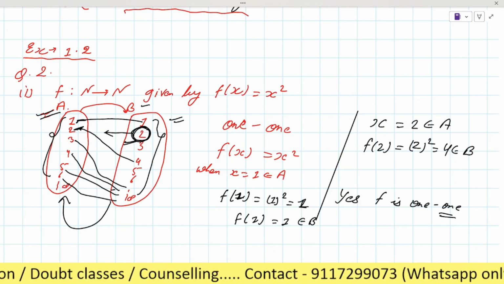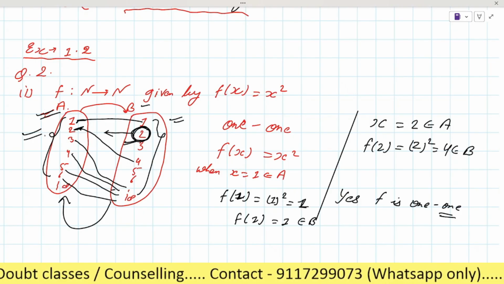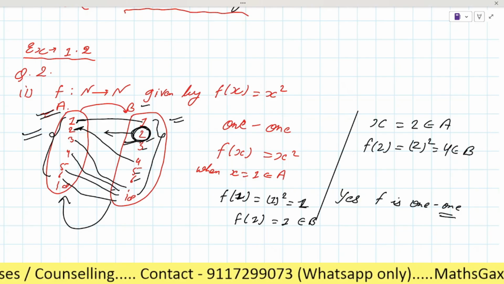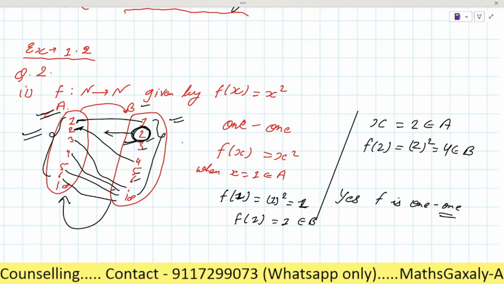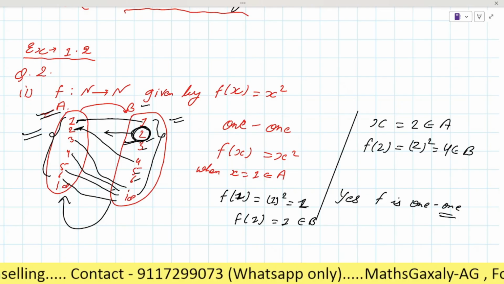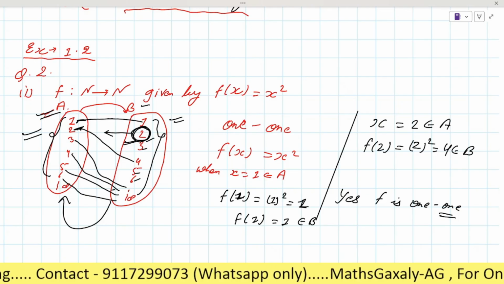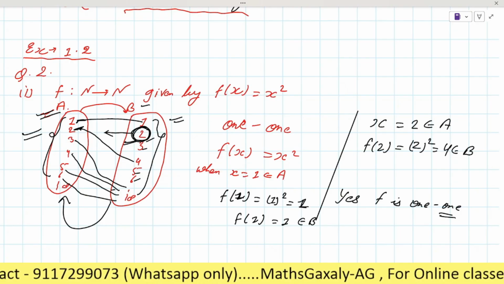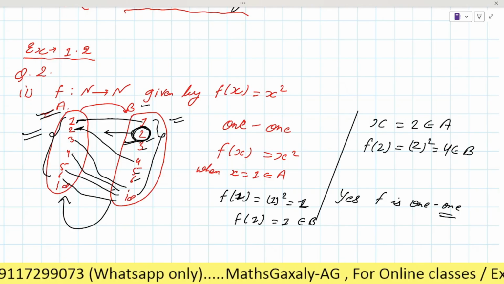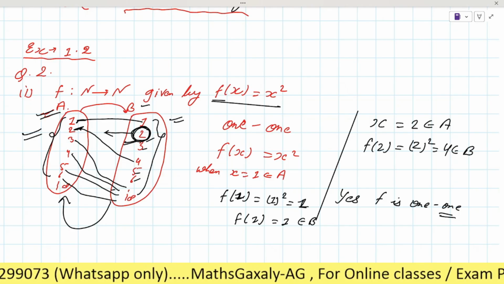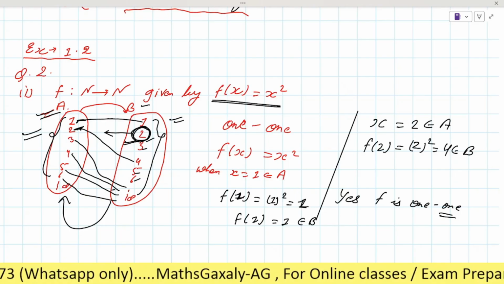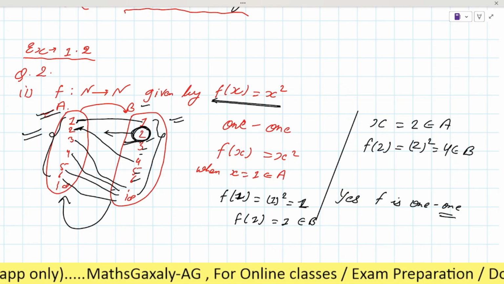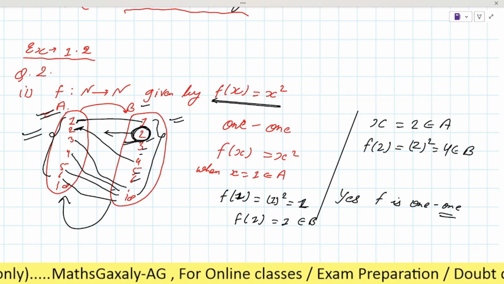See na, I have drawn it. See the function, pictorial representation. 2, 3, 5, 6. Will they be the image of an element of A? No, sir. It will not satisfy this condition, है ना? Because 2, 3, 5, 6, these are not square numbers, so we will not get them, है ना?